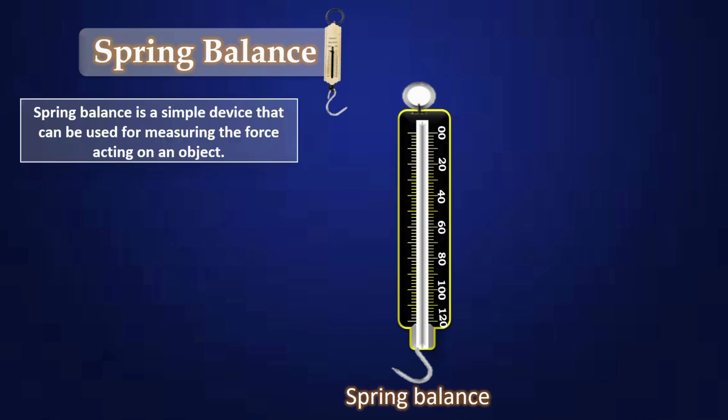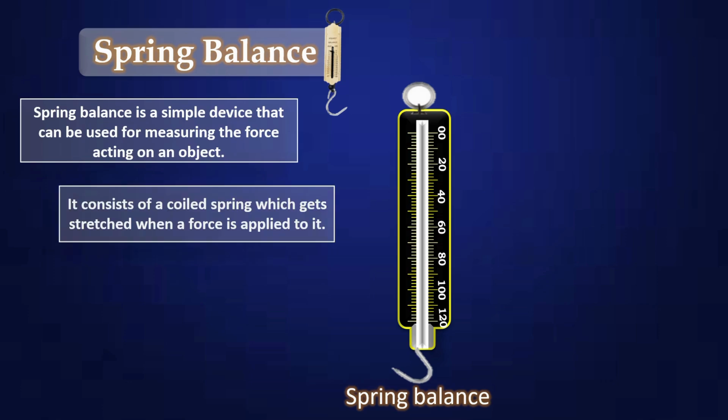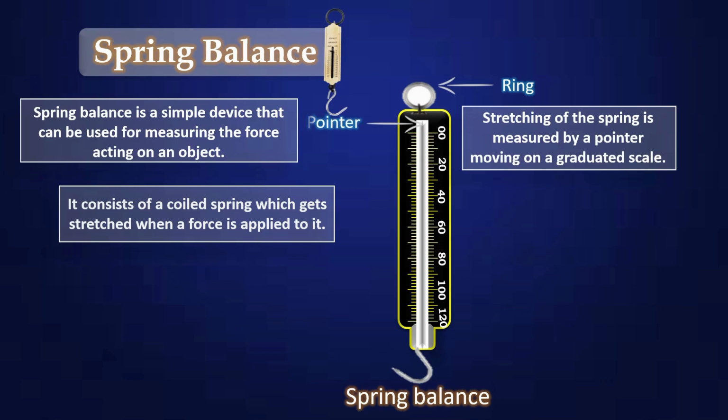Spring balance. A spring balance is a simple device that can be used for measuring the force acting on an object. It consists of a coiled spring which gets stretched when a force is applied to it. At the top, there is a ring and there is a pointer. Stretching of the spring is measured by a pointer moving on a graduated scale.